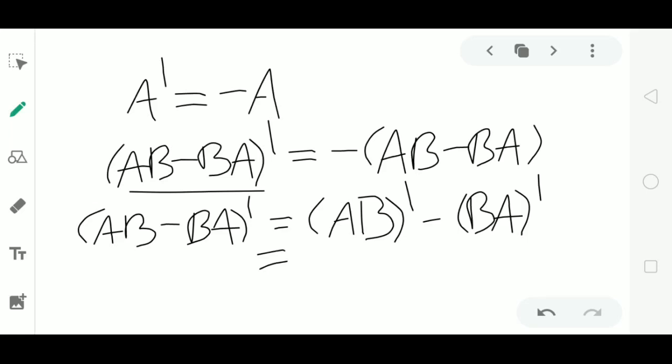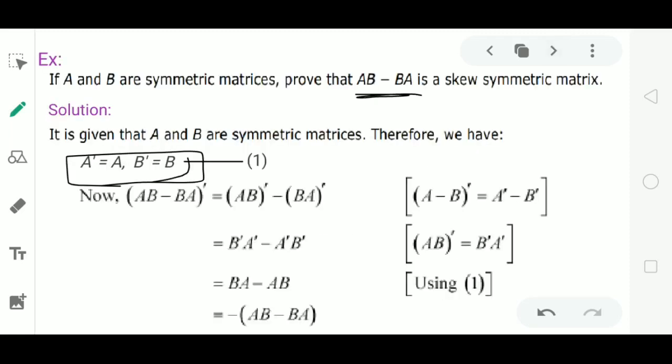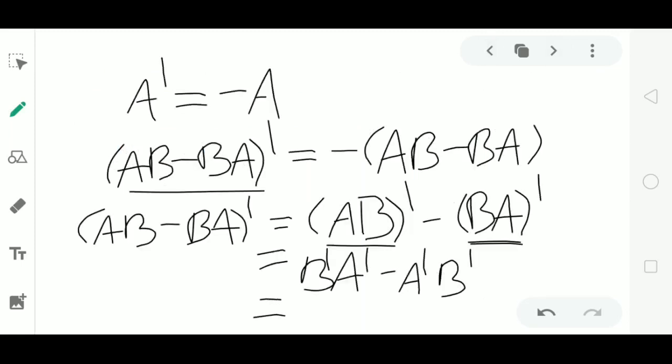Again by the property of transpose of matrices, (AB)' is equal to B'A'. Here (BA)' equal to A'B', and we have the result B' equal to B, A' equal to A. Then this will become B, A, and A'B' is AB.